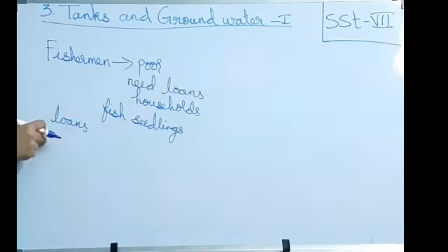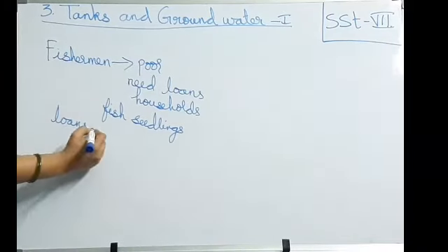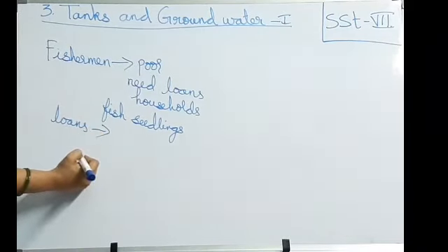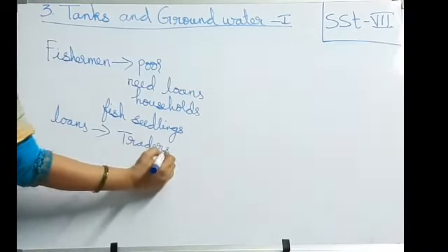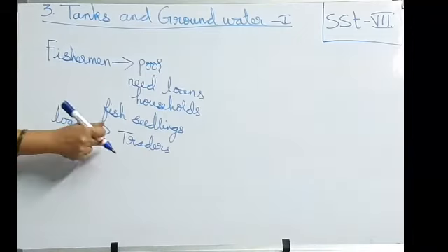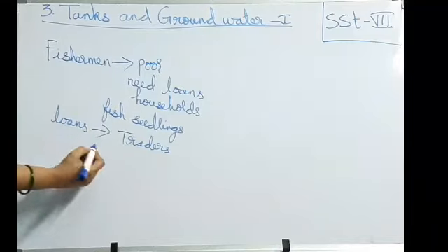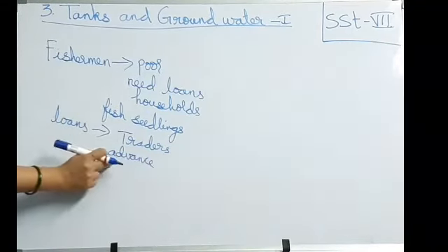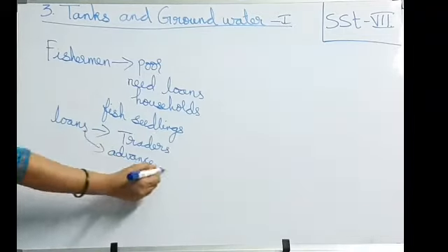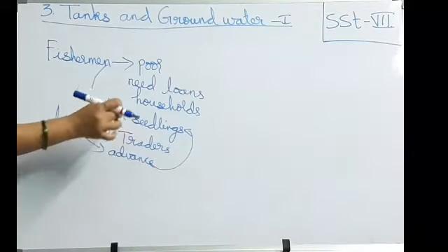From where will they take loans? The government is not giving any loans to the fishermen. So from where will they bring the loans? They'll borrow from the traders. Traders means businessmen. The traders will give the loan money in advance. With this advance loan, the fishermen will buy the fish seedlings and put them into the tank.